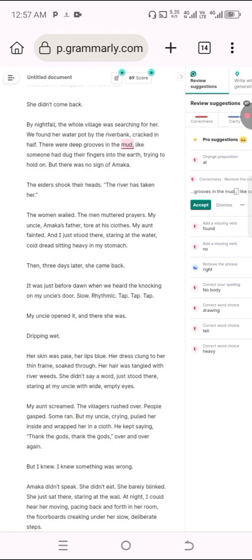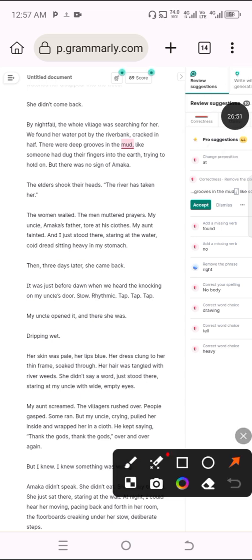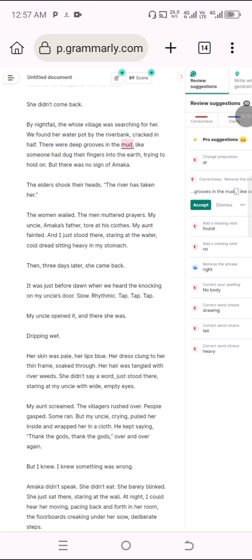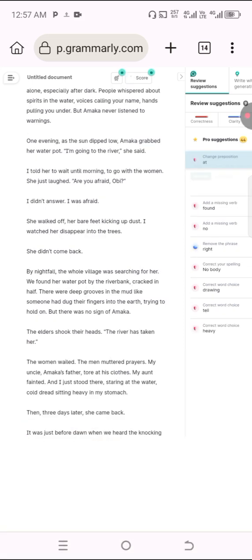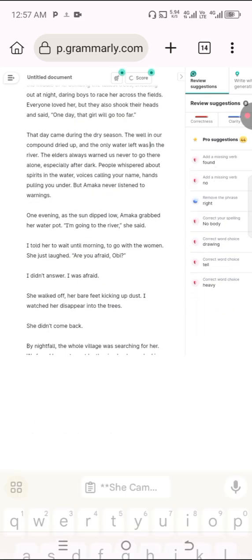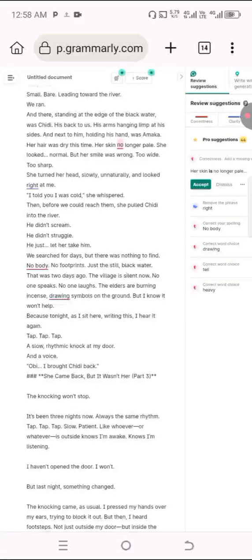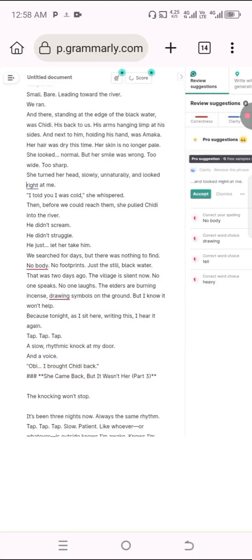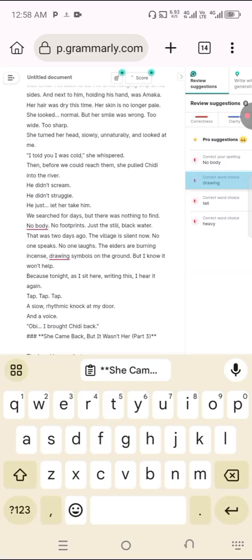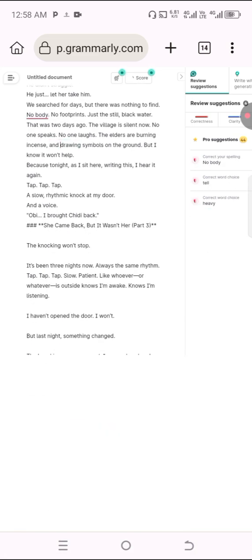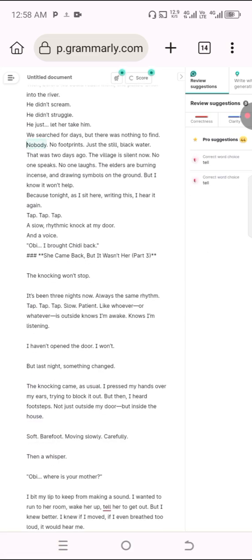The other ones that are not pro, you will see accept. Let me show you the accept button. You can see it now. This is the accept button, that's what you click. As you are accepting it, it's correcting the grammar. So you're accepting one by one and you correct all the errors that are there.